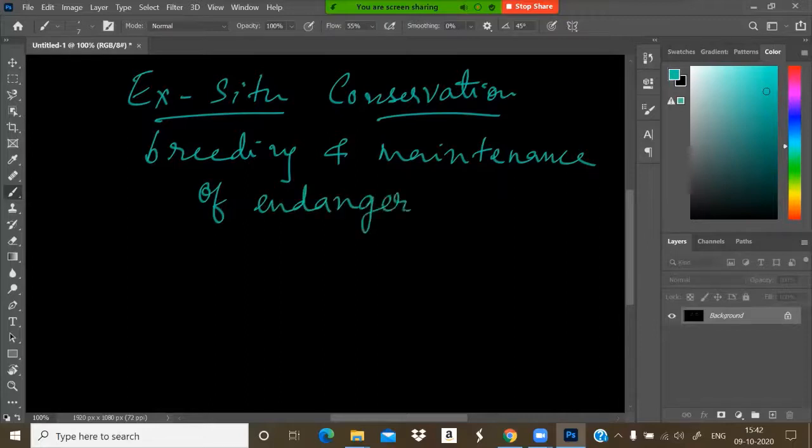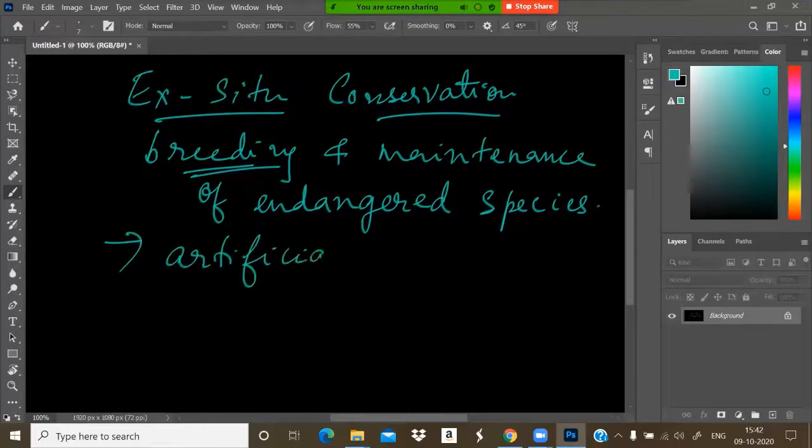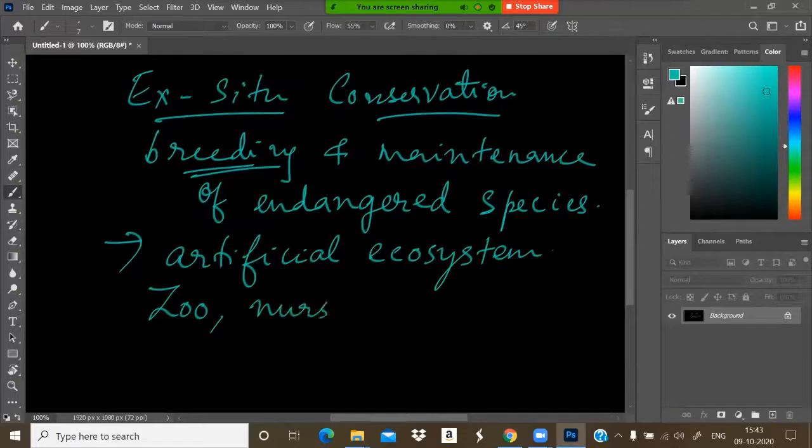If the species are getting endangered, or the life of any species is under threat, such species can be bred or maintained in an artificial ecosystem under human captivity, such as zoological parks, nurseries. That is also a conservation method. Botanical gardens.